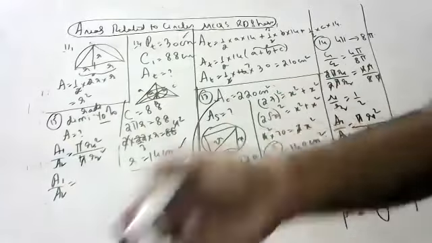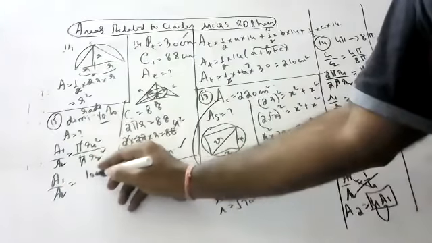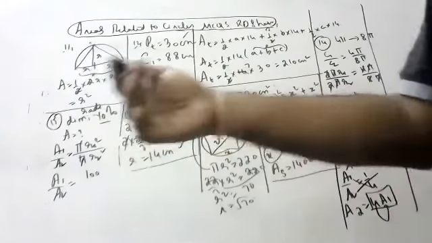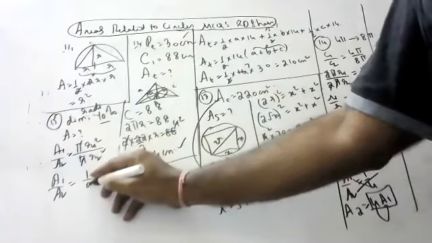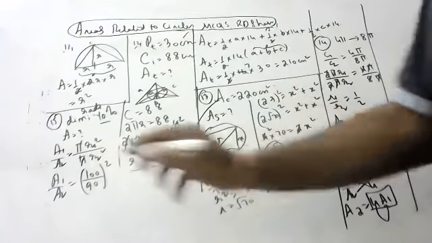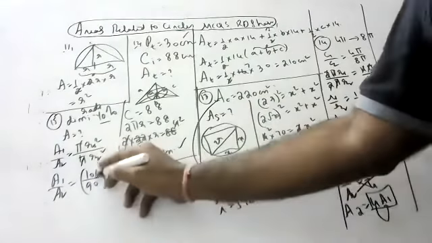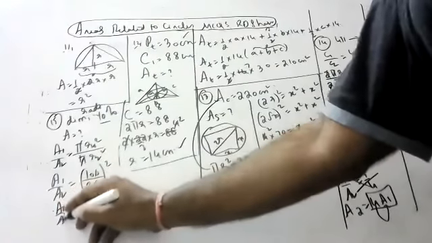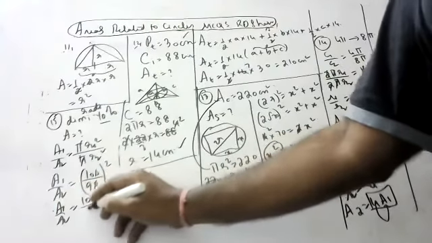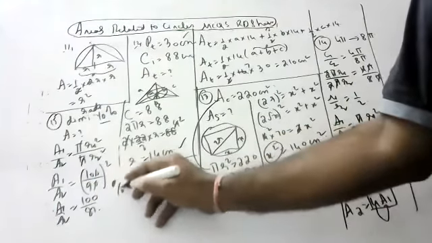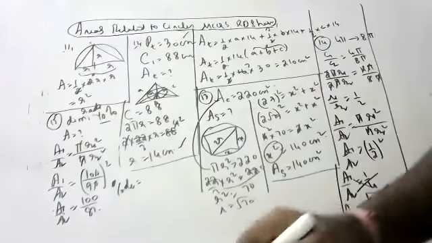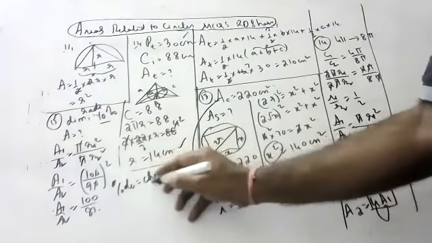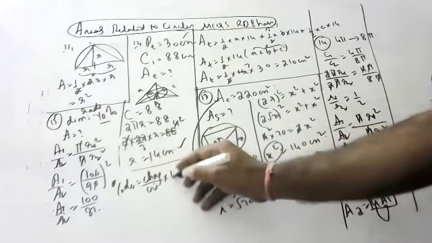Original radius, imagine 100. Then after decreasing 10%, it will become 90, 90 whole square, that's it. So A1 by A2 is equal to 100 by 81. Percentage decrease is equal to change by original into 100.